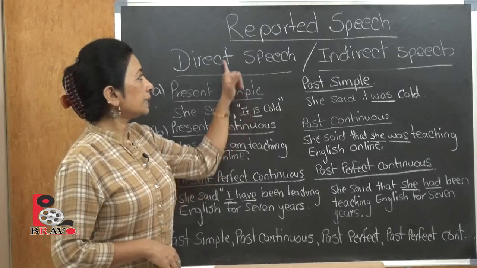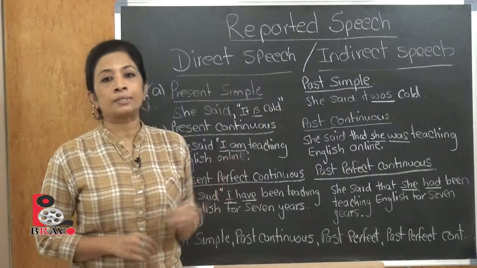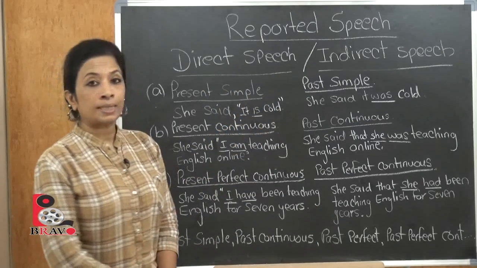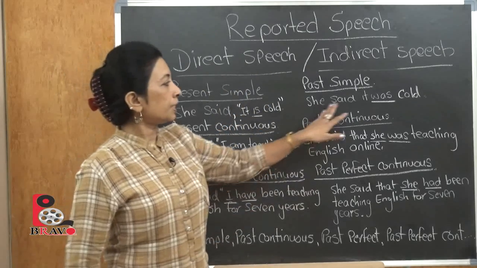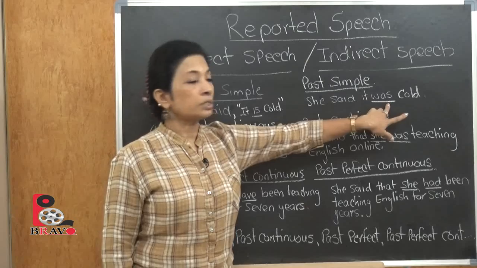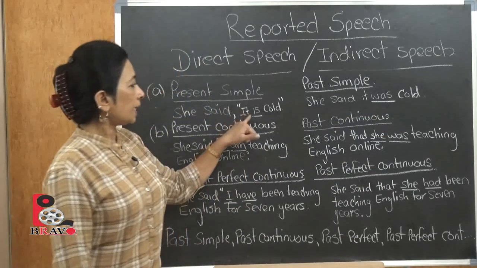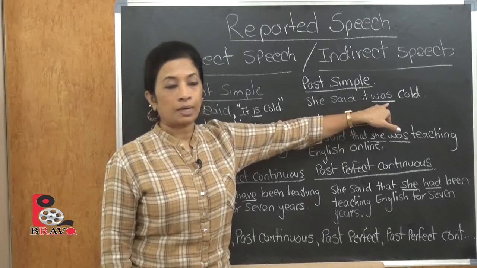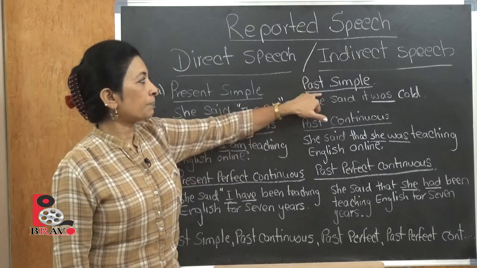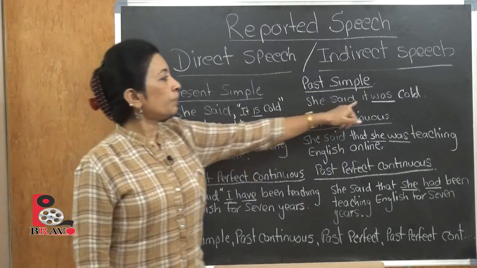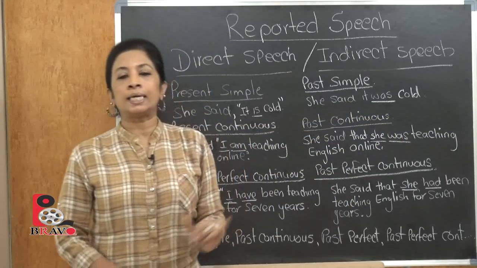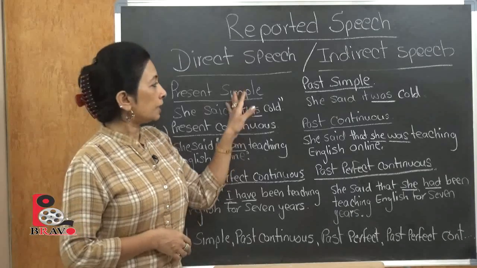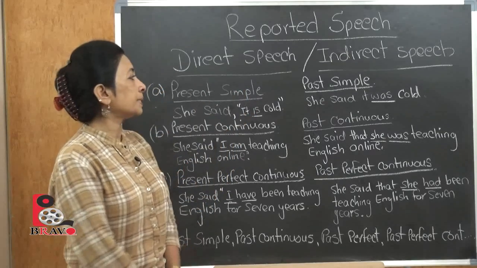Because it's direct speech, remember I told you it has to come within quotation marks. Now when this changes into indirect speech, it becomes: she said it was cold. So "it is" has become "it was", because it's past tense. That's past simple, and there are no quotation marks because it's indirect speech. There will be quotation marks if it is direct speech. So this is one of the categories, called present simple.